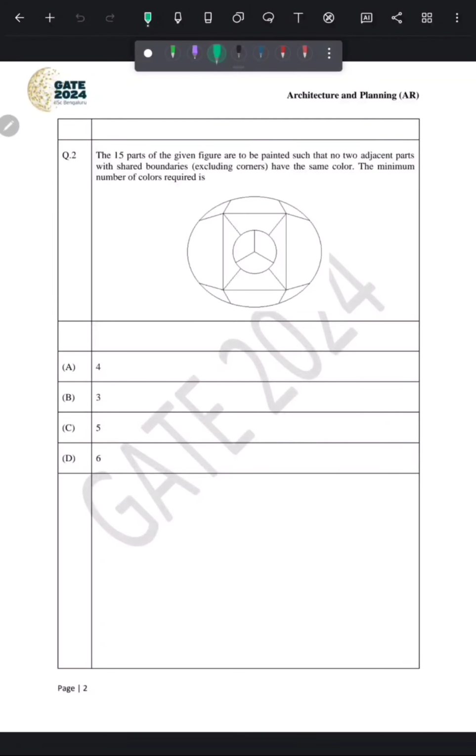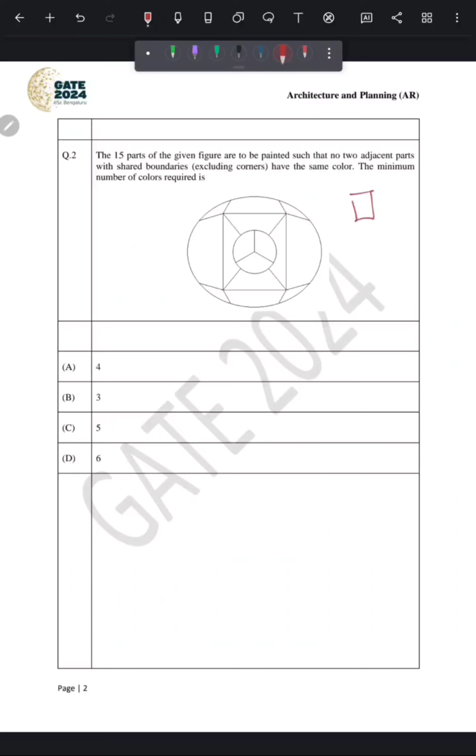The 15 parts of the given figure are to be painted such that no two adjacent parts with a shared boundary, excluding corners, have the same color. The minimum number of colors required is? This is a very good question where we are given a shape which has 15 parts and we have to find the number of colors required to paint this object. There is a condition that no two adjacent parts with a shared boundary have the same color.